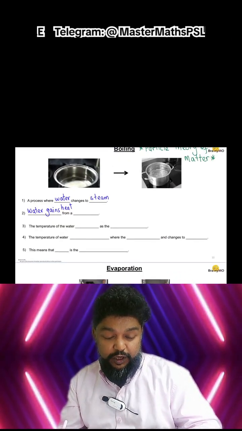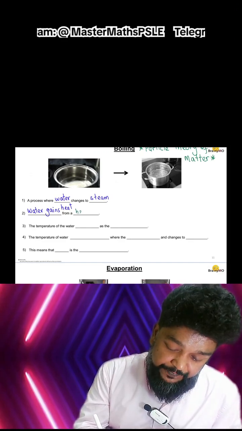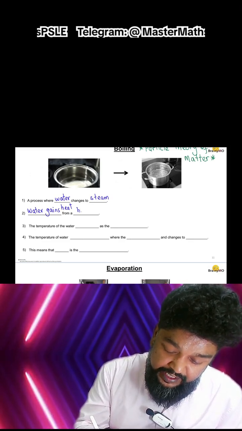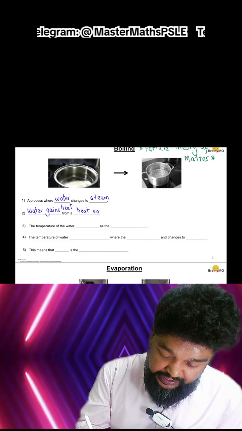So water needs to gain heat from a heat source. When water gains heat from a heat source, the temperature will increase naturally, same like before.